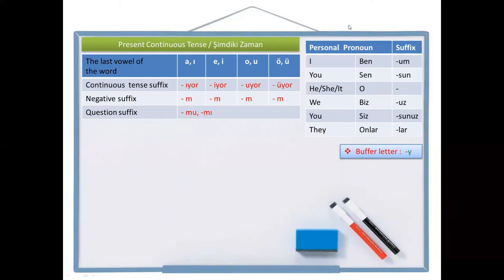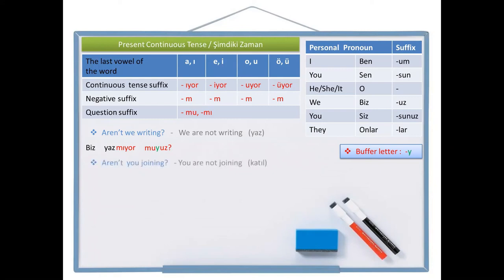Let's continue with the plural ones. Aren't we writing? This is the negative question sentence I want. And the negative sentence is we are not writing. Write is yaz in Turkish. Okay, let's write the negative sentence. Biz, write, yaz. Negative suffix, continuous tense suffix, and after that, question suffix, and to the end of the sentence, personal pronoun suffix. But as you see, there are two vowels together. I need a buffer letter between them. Biz yazmıyor muyuz? Aren't we writing? Biz yazmıyor muyuz?